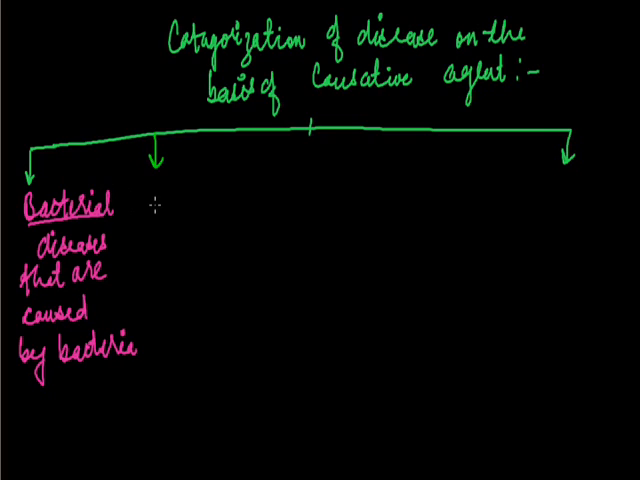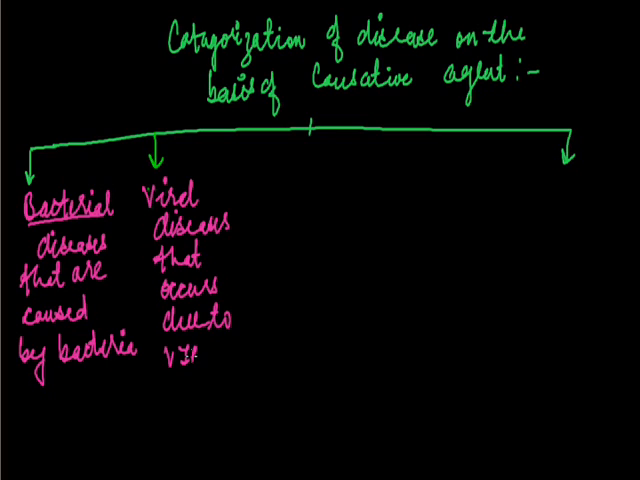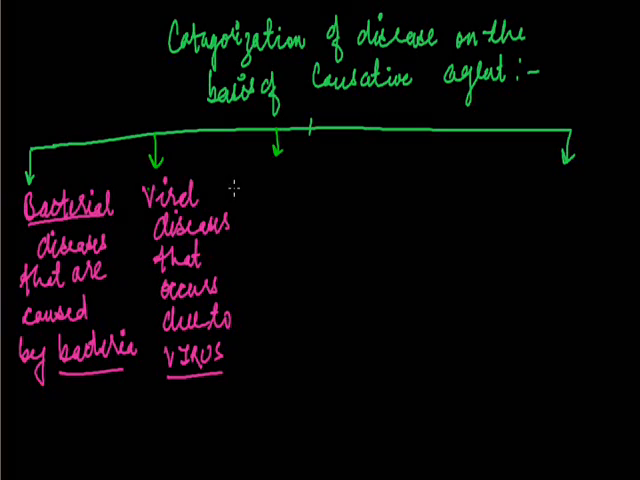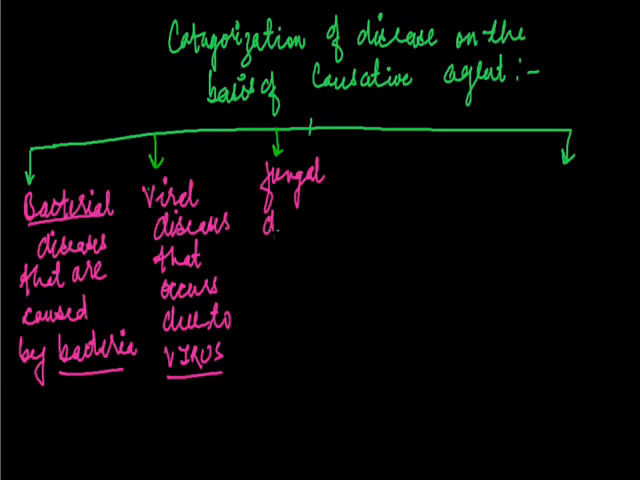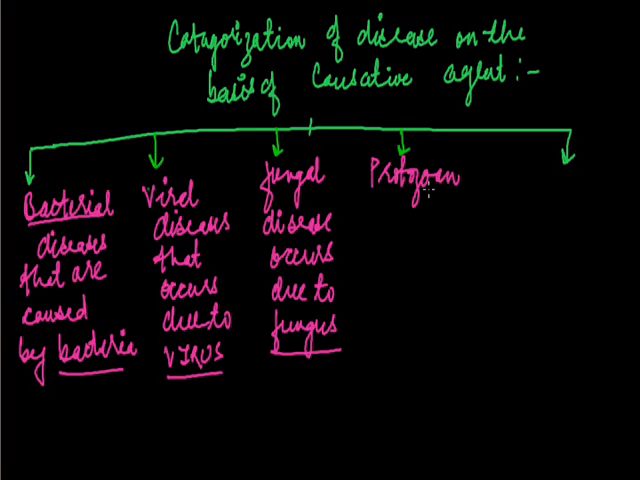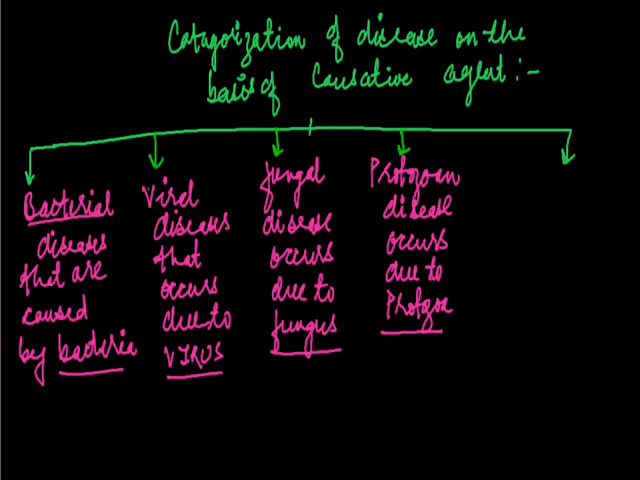Second is the viral diseases. Viral diseases, as the name suggests, occur due to virus. Next, fungal diseases occur due to fungus. Next, protozoan disease. Protozoan disease, as the name suggests, occurs due to protozoa. And the last, worms, that occurs due to the worm.